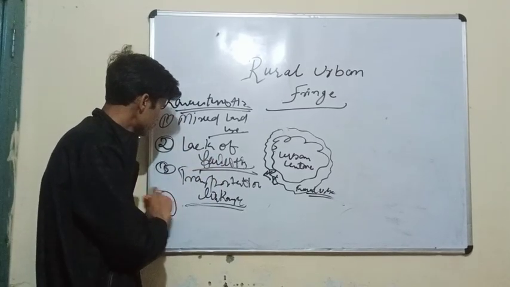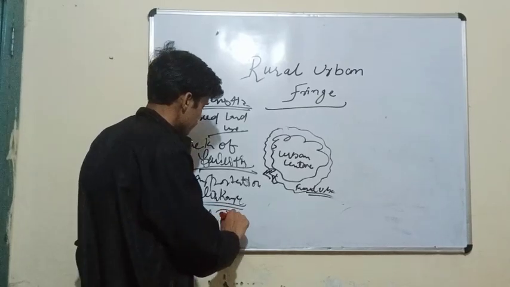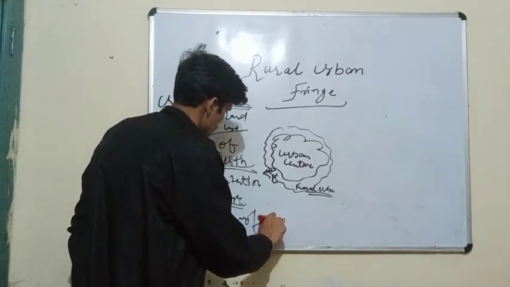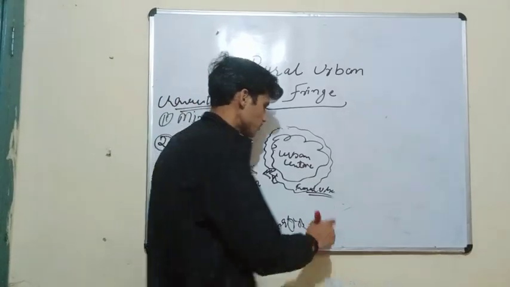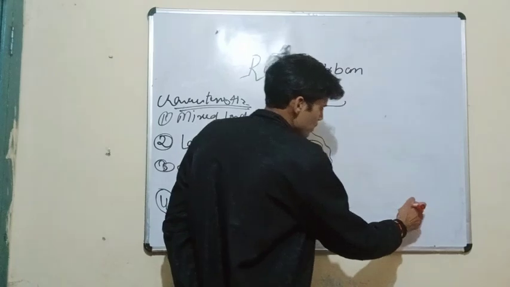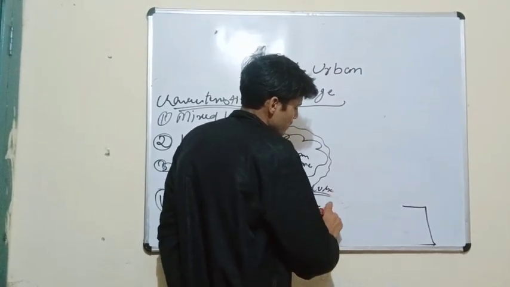The fourth characteristic would be social transformations. Social transformations in terms of what? The people of the rural areas who inhabit those regions celebrate the festivals.